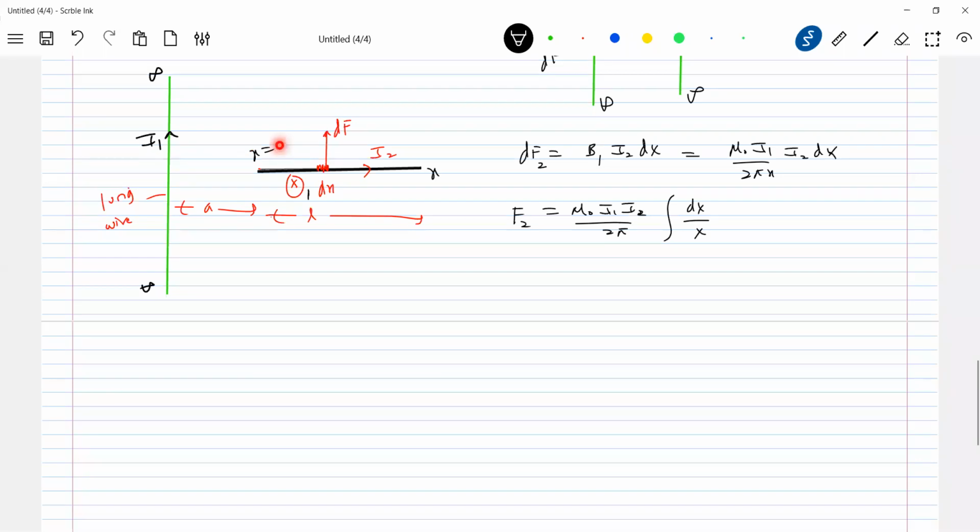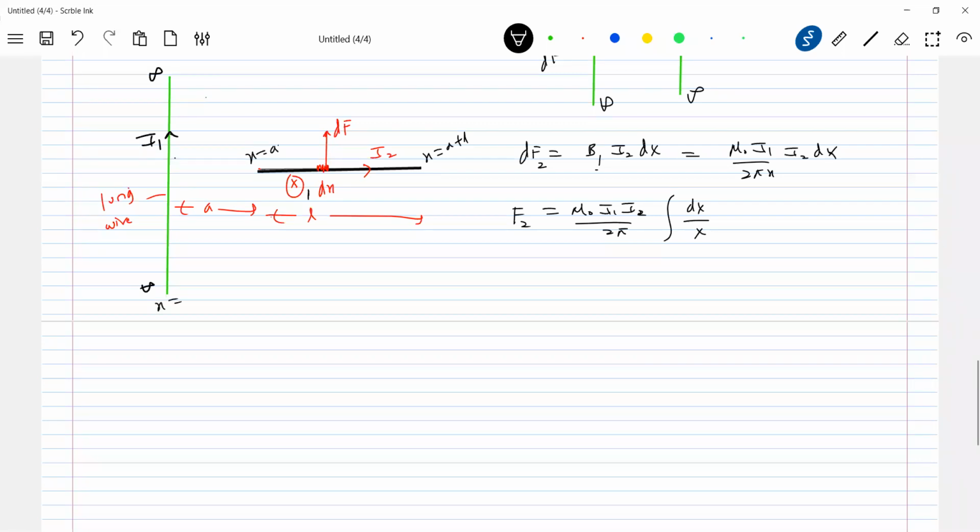This will be x equal to 0, this is x equal to a, this will become x equal to a plus l. Because I am defining B bar from the long wire 1. So x equals 0 is the location of the long wire.